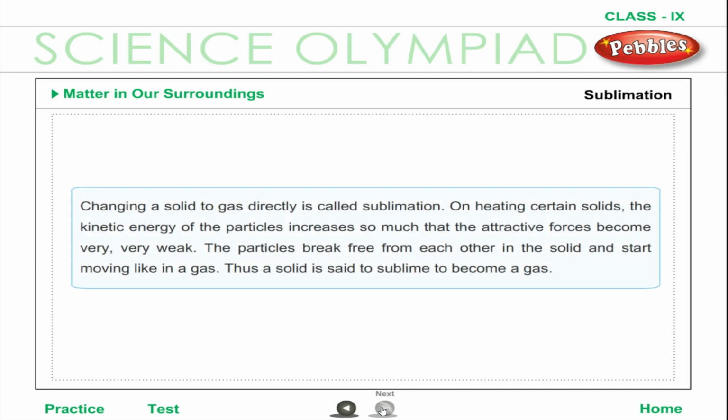Changing a solid to a gas directly is called sublimation. On heating certain solids, the kinetic energy of the particles increases so much that the attractive forces become very, very weak. The particles break free from each other in the solid and start moving like in a gas. Thus, a solid is said to sublime to become a gas.